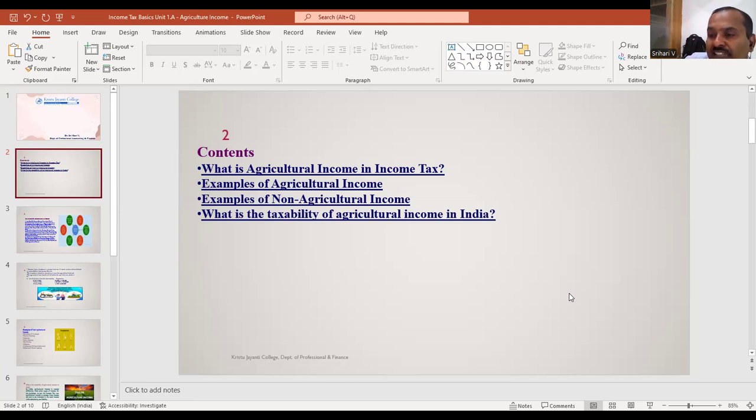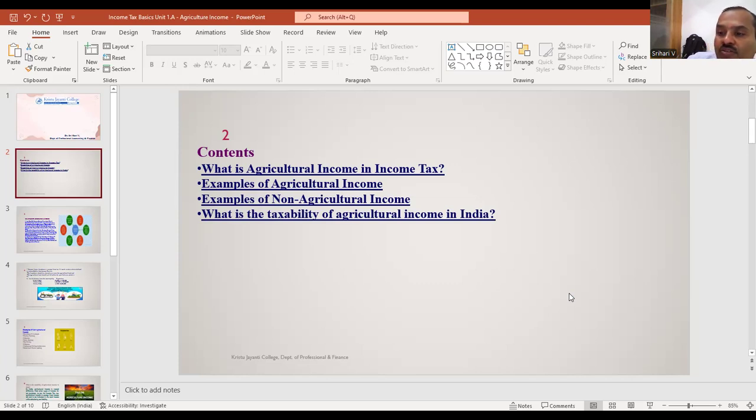Deemed to be assessee. For example, in case of a minor, the guardian or the parent will be deemed to be the assessee. In case of a prisoner, the other person who is in charge, then he or she is said to be deemed to be the assessee.